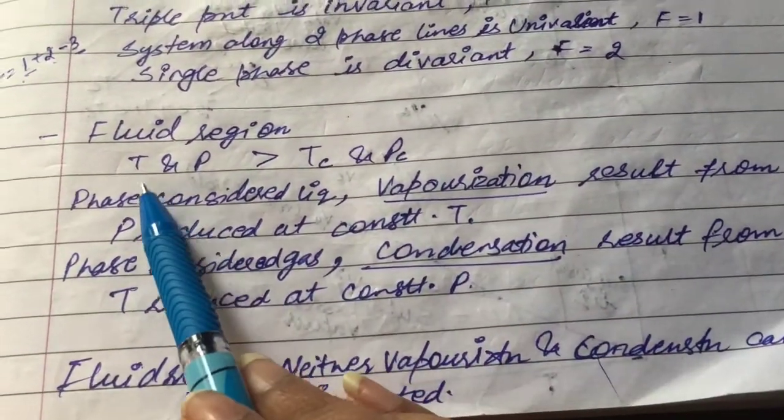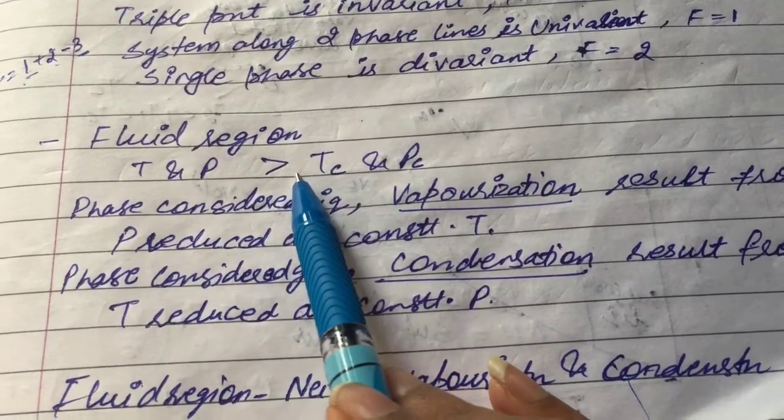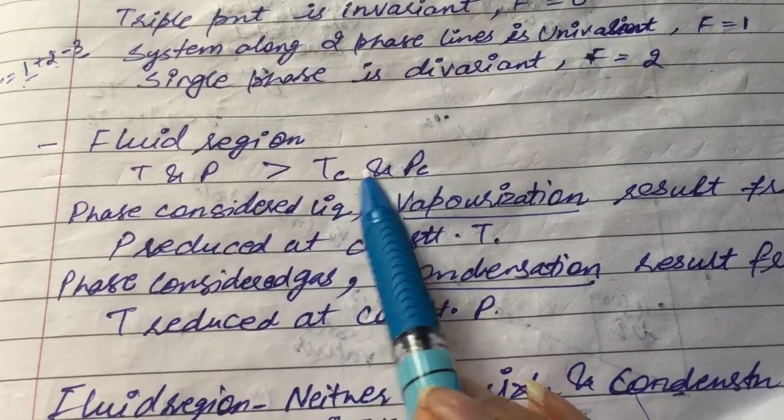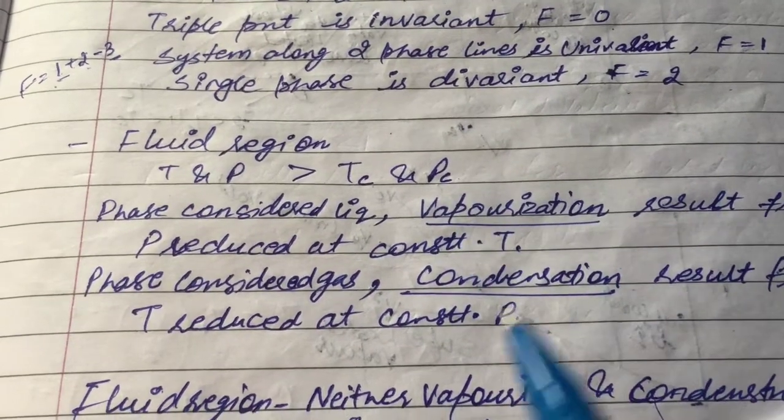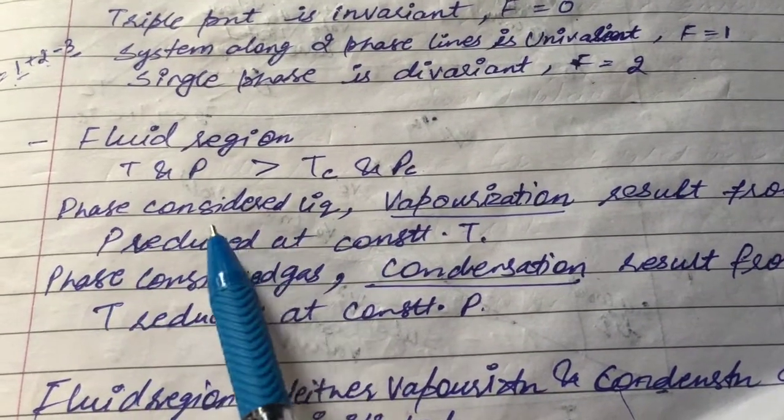In the fluid region, our temperature and pressure are greater than the temperature and pressure of the critical point. Phase is considered liquid.